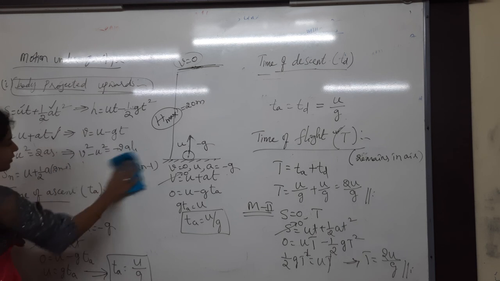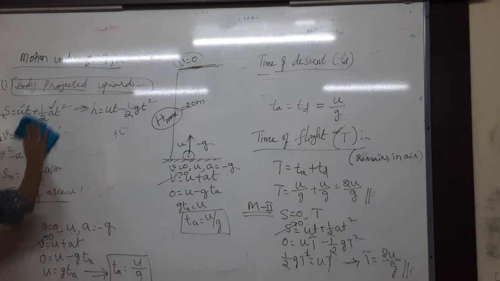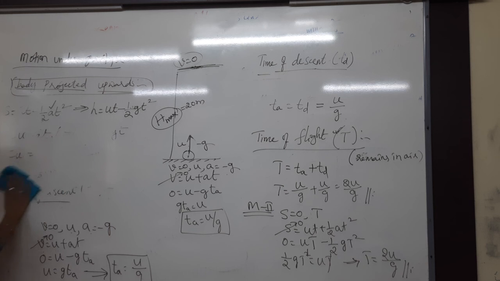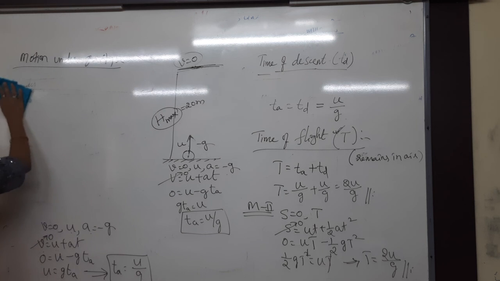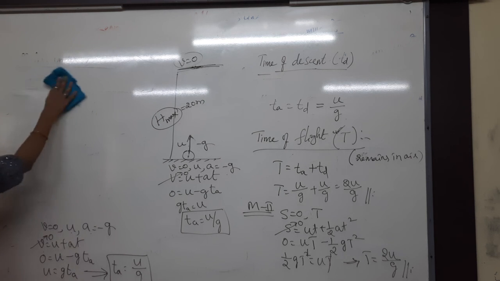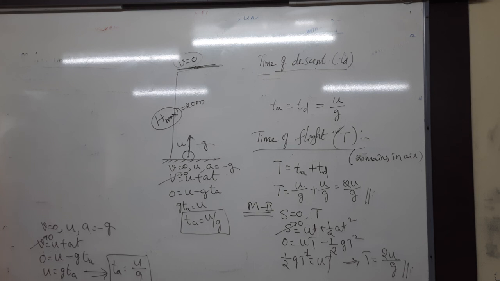If the body is projected upwards with a speed of 10 meter per second, then find the time taken by it.